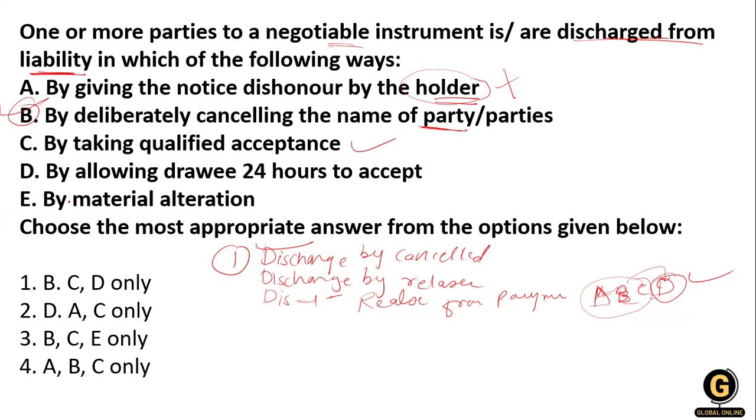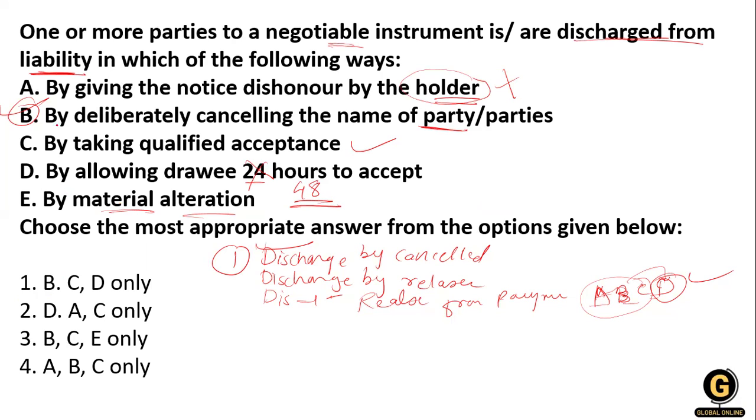And after that, by allowing the drawee 24 hours. No, it's not 24, it is 48 hours. Now, by material alteration, if a material alteration happens in the contract, at that time also the parties are discharged from the liability. Clear?